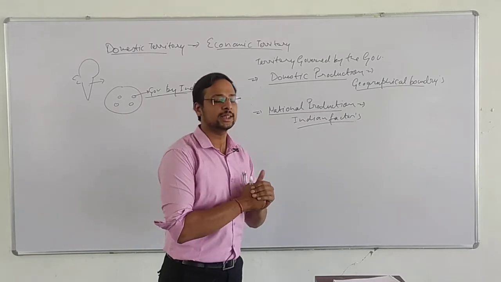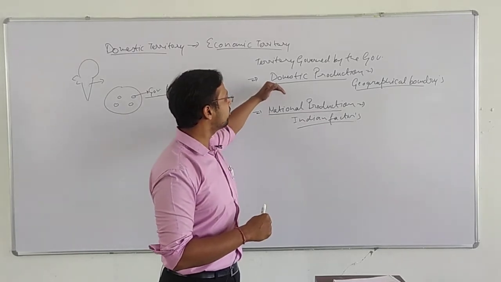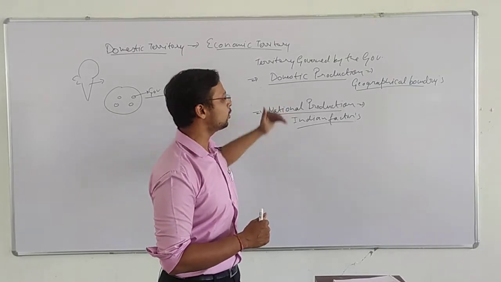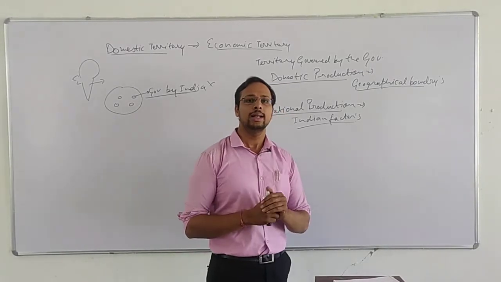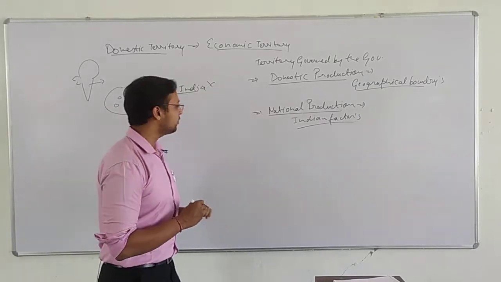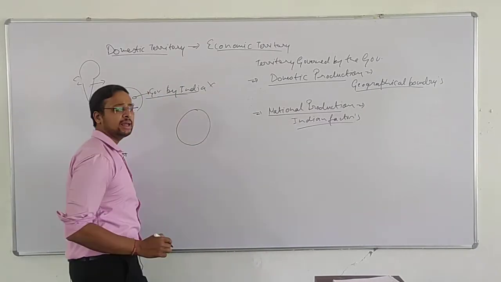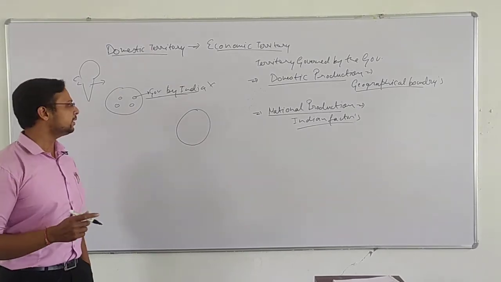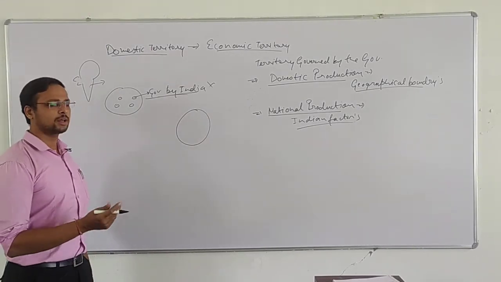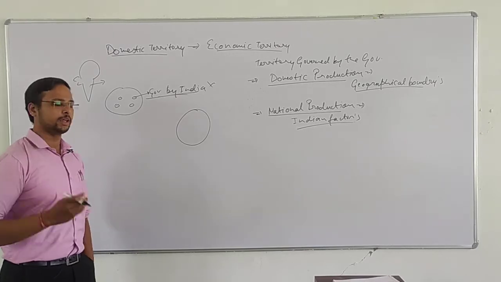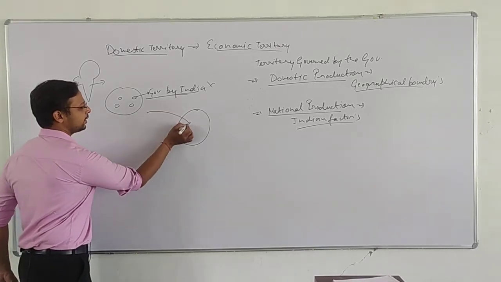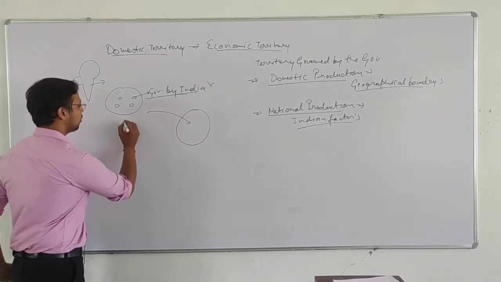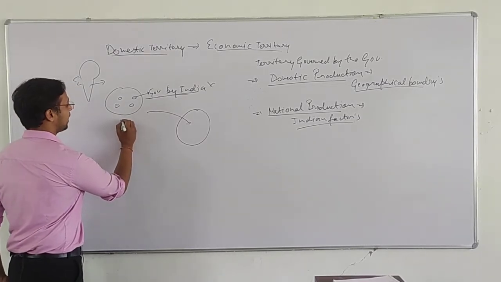Now let us discuss how we convert domestic production to national production, or how we convert national production to domestic production. First of all, let us understand that if there is a country and it is doing trade with other countries, then there will be two types of incomes. It will be earning or it will be giving. First of all, there might be some income which it is earning, so it will be called factor income